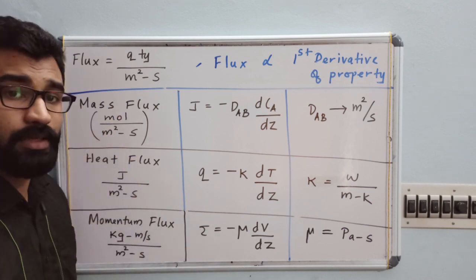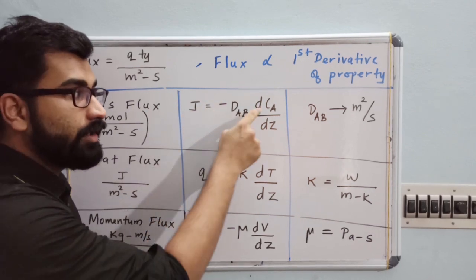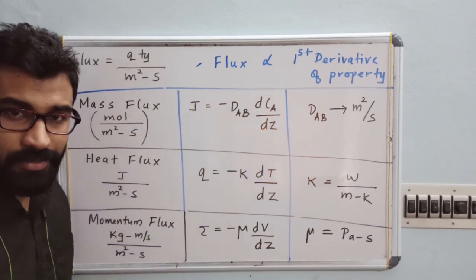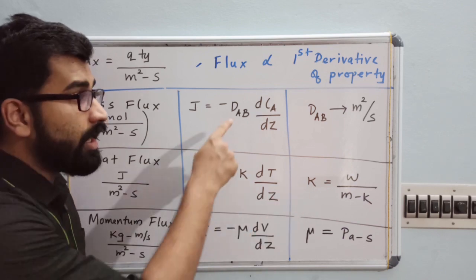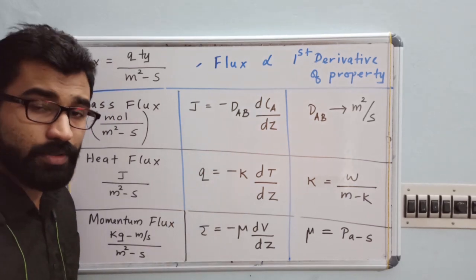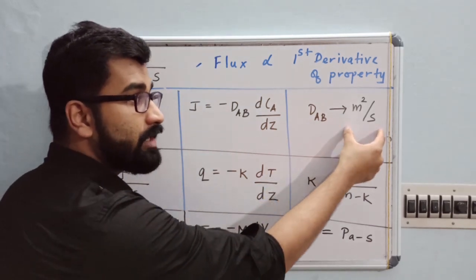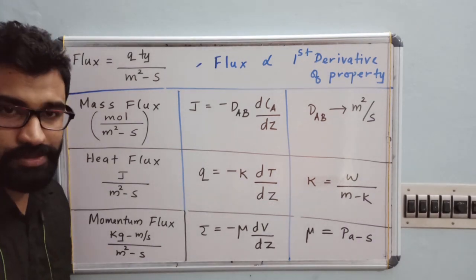Now you can see the equation. Our mass flux is proportional to concentration gradient, right? Concentration gradient, that is higher concentration to lower concentration. Our constant of proportionality is our diffusivity. What is the unit of mass diffusivity? DAB, meter square per second. So this is our mass diffusivity.